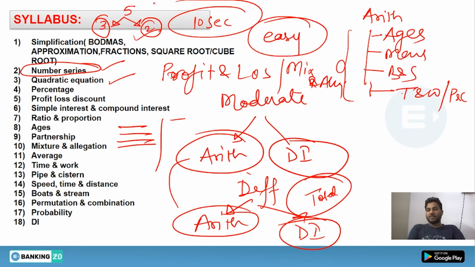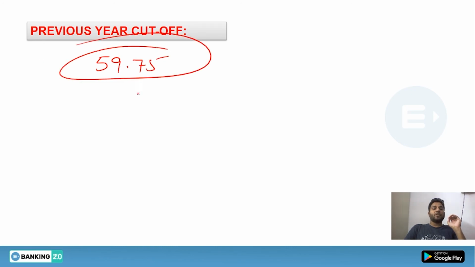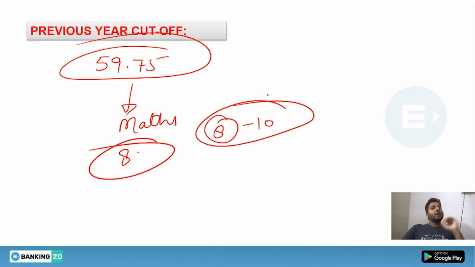This is your syllabus, and you should know which part you have to attempt and which part you have to leave. As I have told you, remember the previous year cutoff: 59.75 was the previous year cutoff. But the maths or quants sectional cutoff was from 8 point something. So basically all you have to do is clear these 8 to 10 marks. But you know that if you get only 8 to 10 marks and just clear the cutoff, you will not be able to clear the examination.